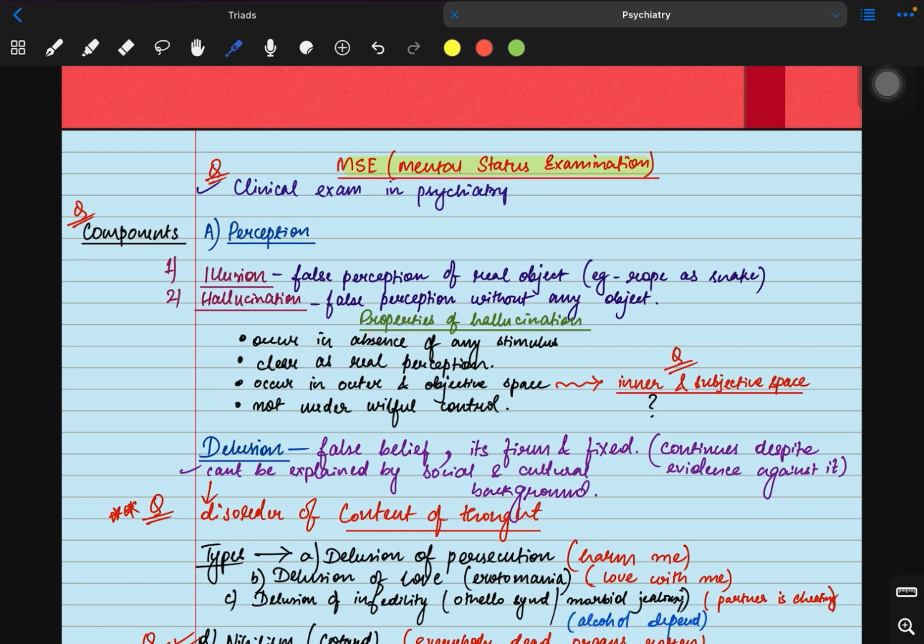It always occurs in the absence of any stimulus, like without the presence of any object. It's clear as a real perception. It occurs in the outer and objective space. Now, what is outer and objective space? Outer and objective space means outside your mind. It doesn't happen inside your body. Like I told you, auditory hallucination. Suppose you hear any sound from outside your body. If I ask you, where is the sound coming from? You tell that someone else is speaking from outside. So it's outer and objective space.